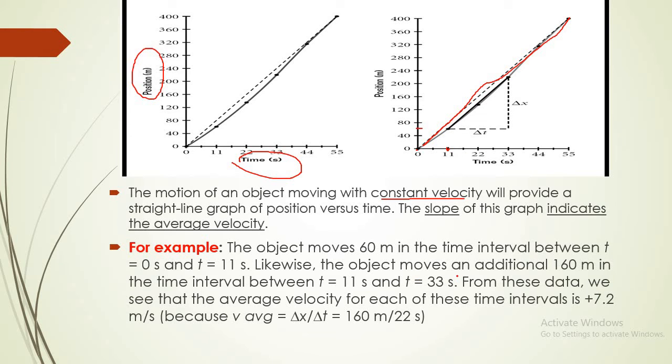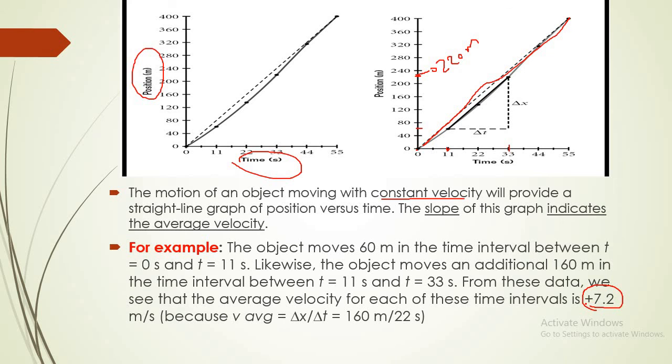The object moves an additional 160 meters, from 60 to 220 meters, between the time interval 11 to 33. From this data we see that the average velocity for each of these time intervals is positive 7.2.